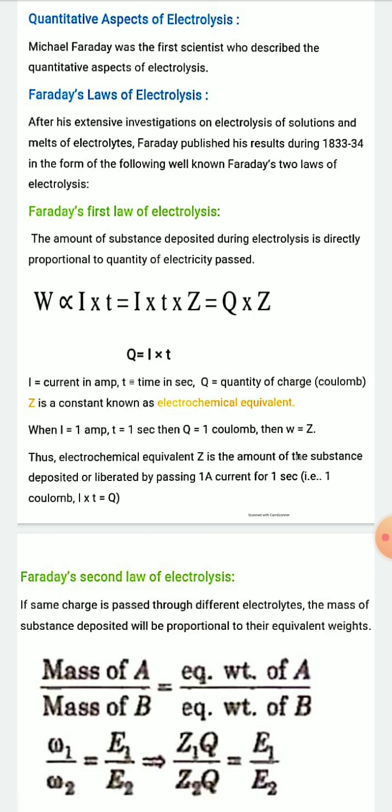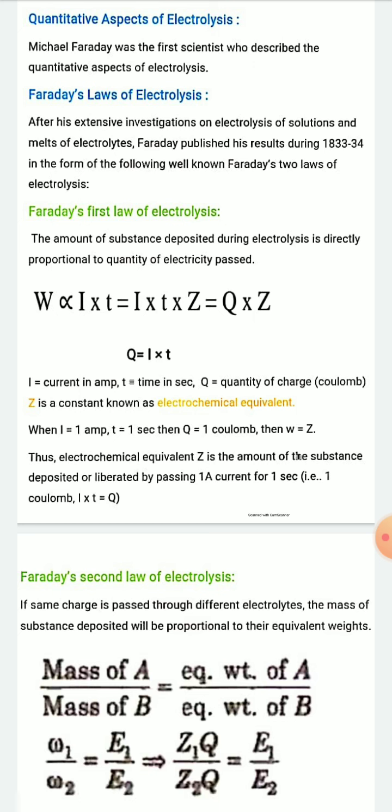So according to the first law of Faraday, the amount of substance deposited, represented by the letter W, is proportional to the quantity of electricity passed.